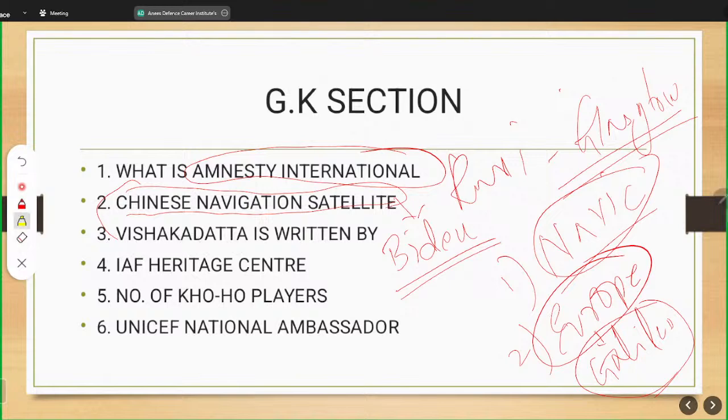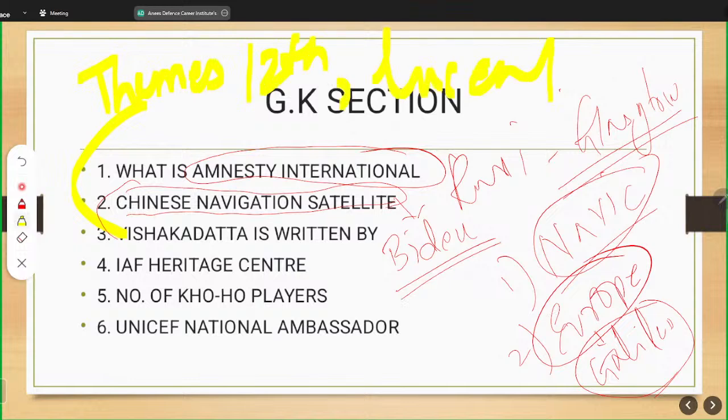So for the next question, Vishakha Datta is written by. You will know that this question is in your NCERT class 12th themes. Also in Lucent. Lucent is a yellow colored book which is very helpful. You can trace a lot of questions out of Lucent. So you should know all these things. What hints are given from here? That Vishakha Datta is written by.